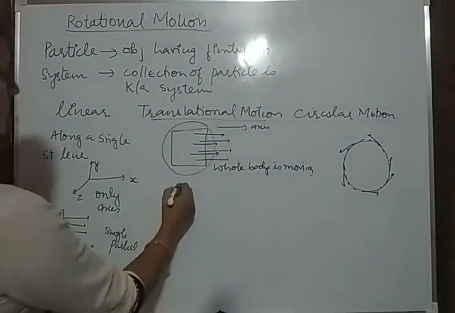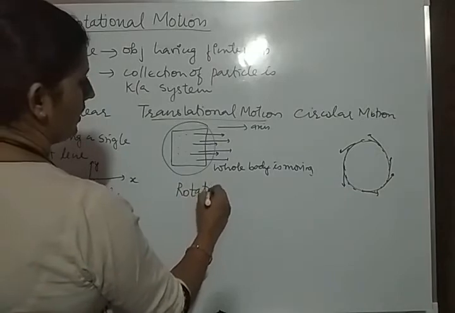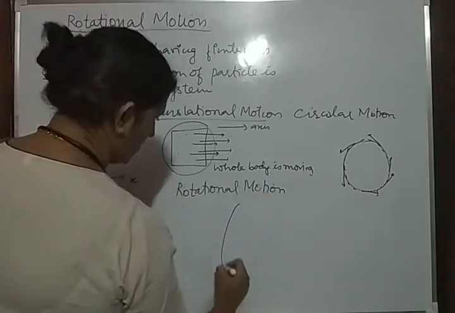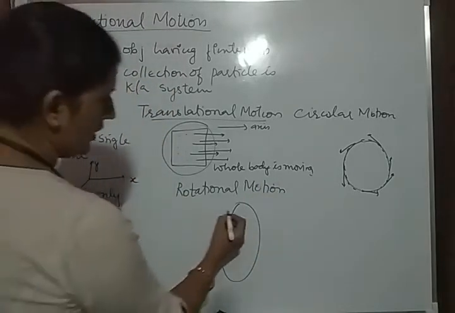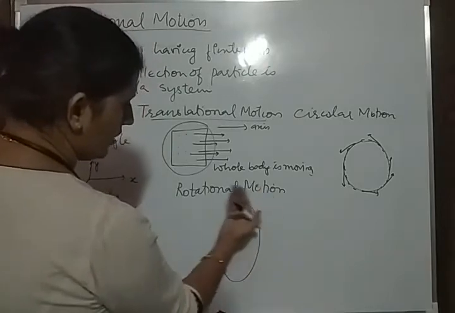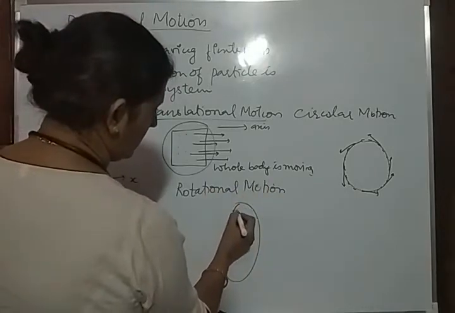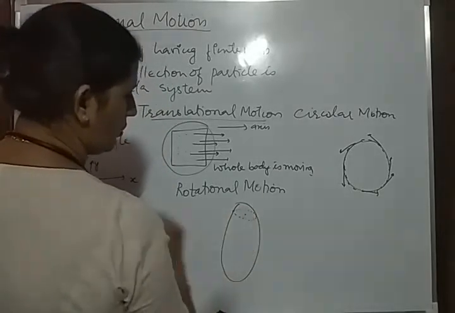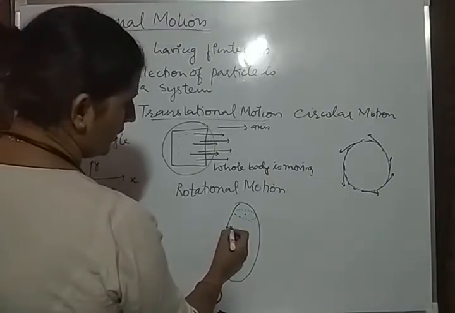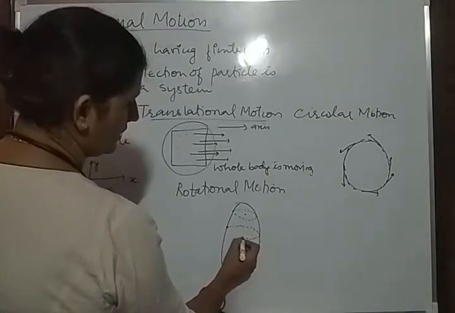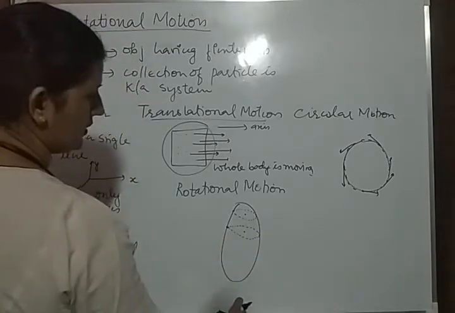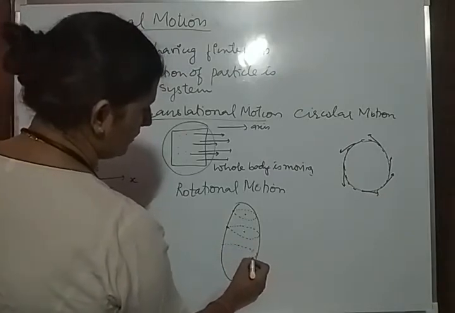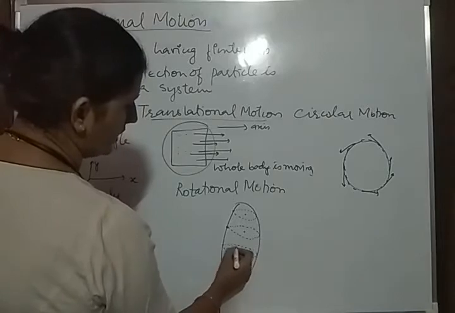Okay. Now the rotational motion. What do you mean by the rotational motion? Now you can see, suppose this kind of object is there. This particle, if it is moving around one point, it will travel in a circular motion, with a fixed point as the center. If we talk about this point, this will also travel a circular path keeping one point as the center. Similarly, if this point is moving, this will also travel a circular path along the center.